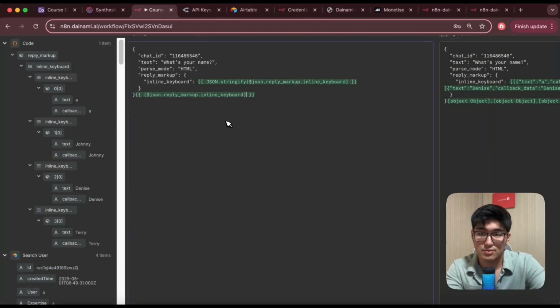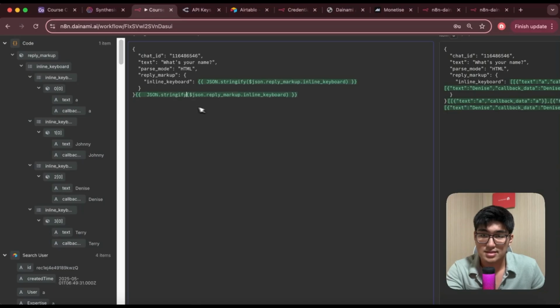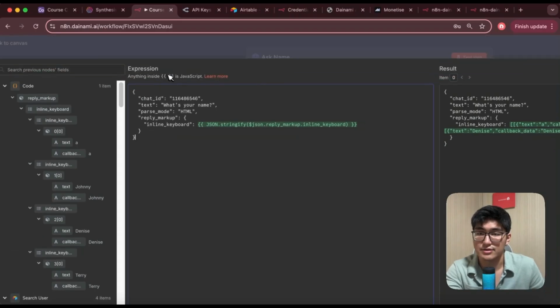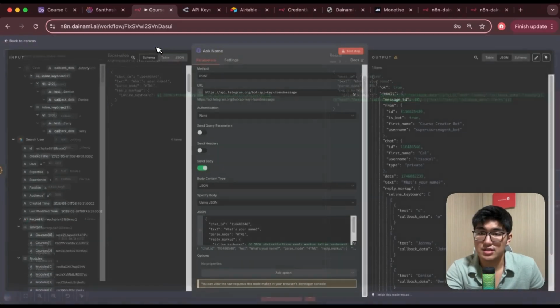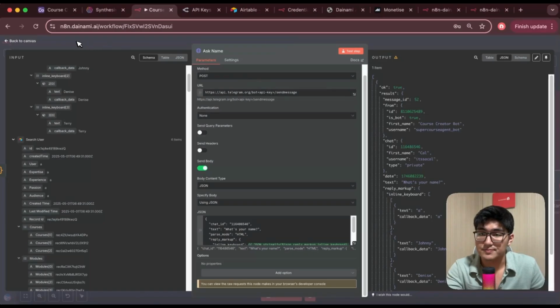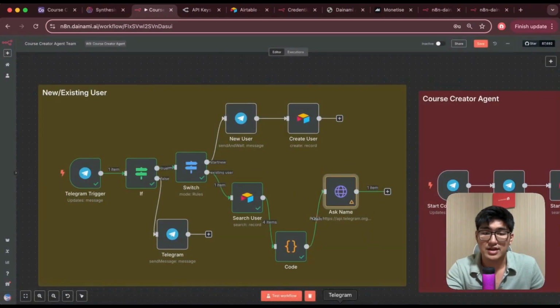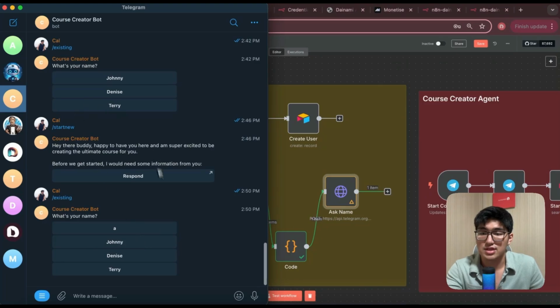Okay, and then we just have to copy the JSON stringify over here, copy this, paste this in, and you are good to go. That's all. Press back and you're good. And then you should have it working perfectly. Perfect. Okay, and that's all we need to do, and we will have the first part, which is to create a new account as well as to kickstart our course creation.